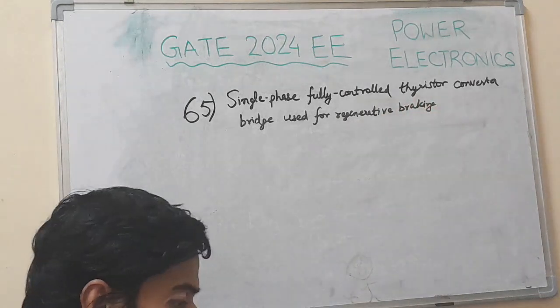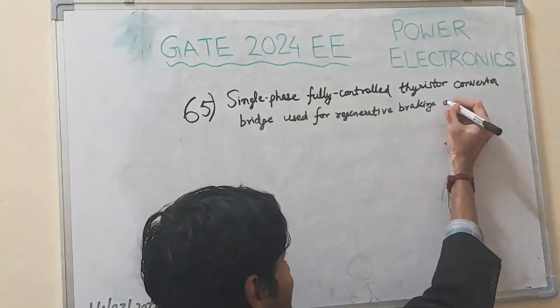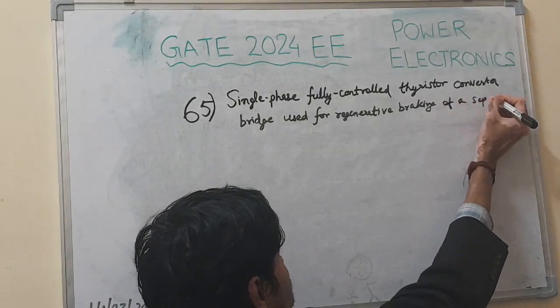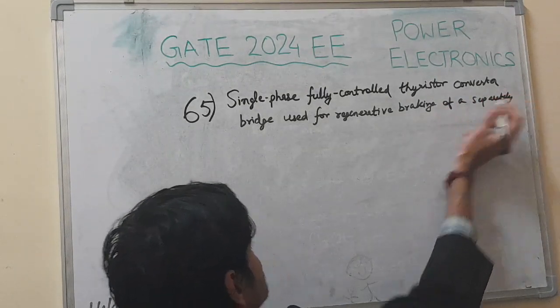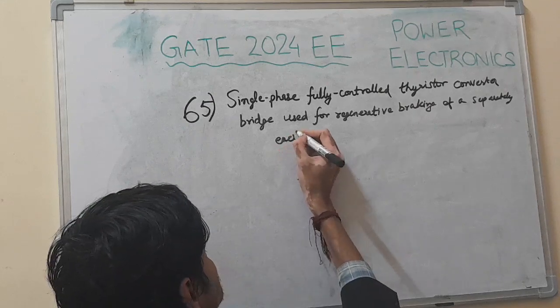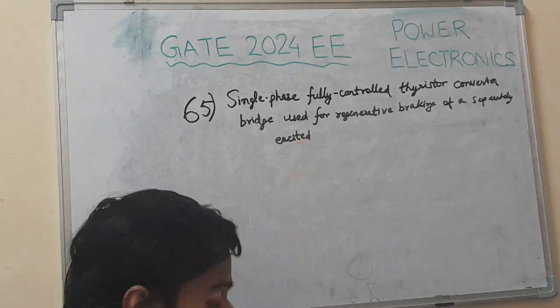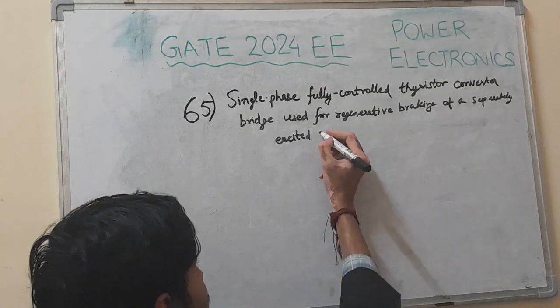Okay, and first, separately excited DC motor.